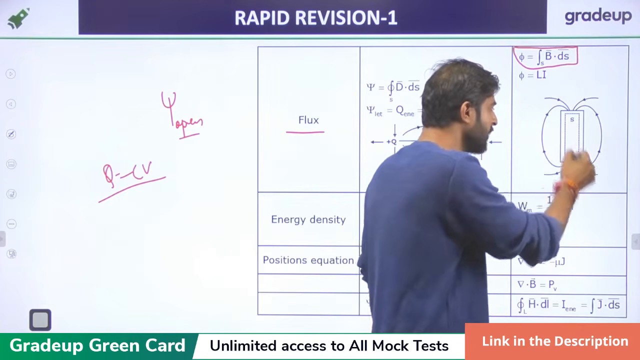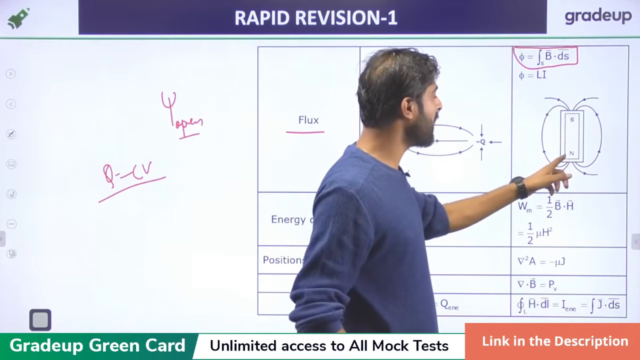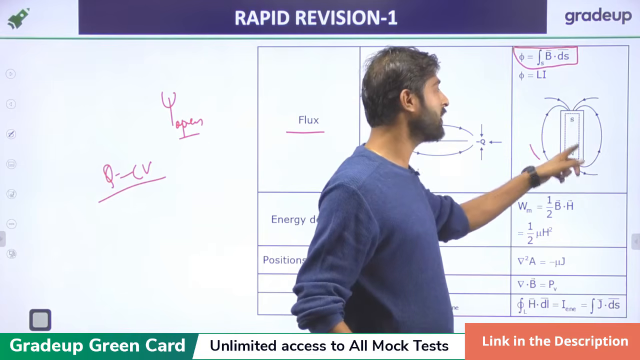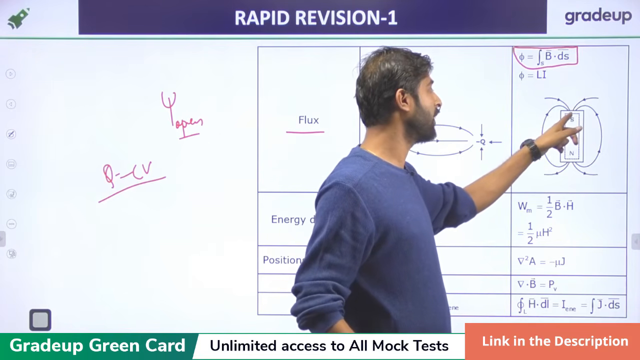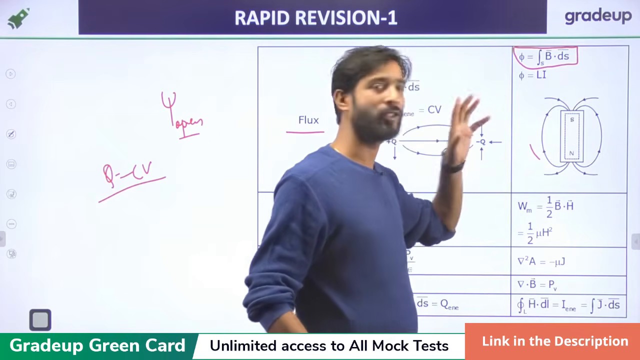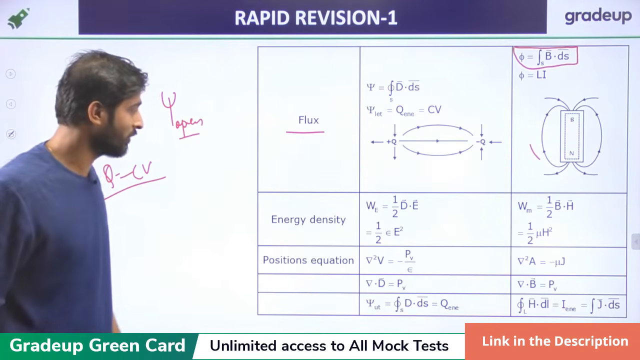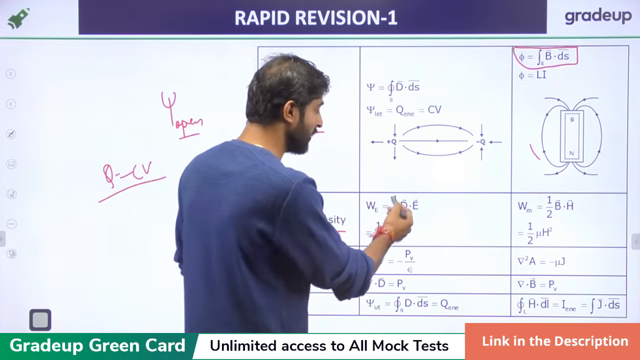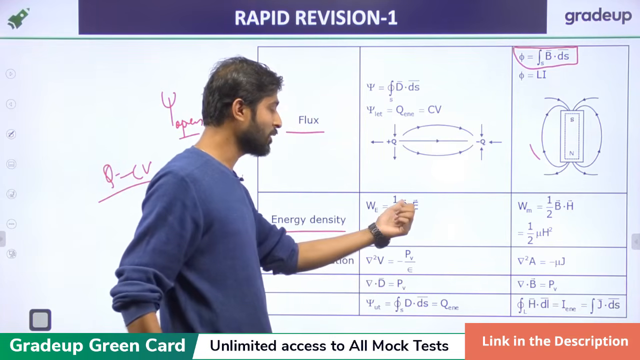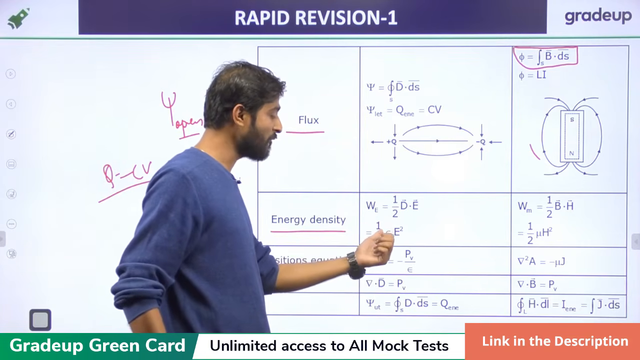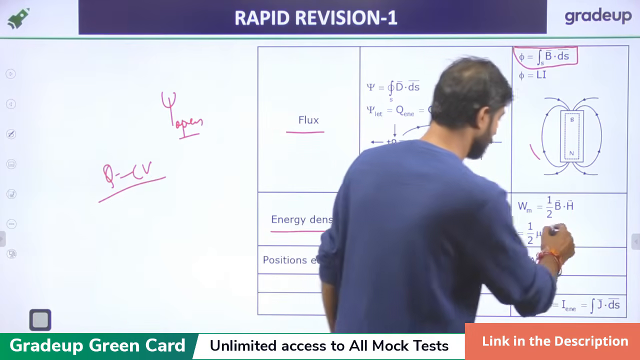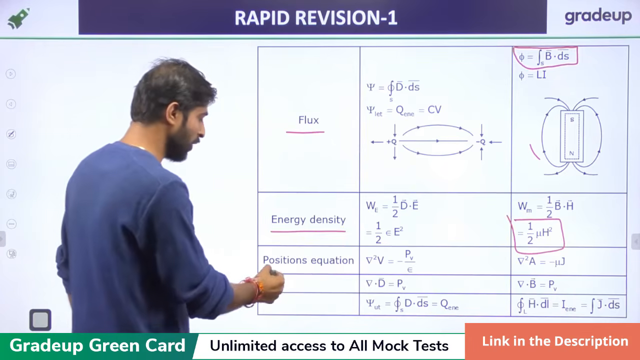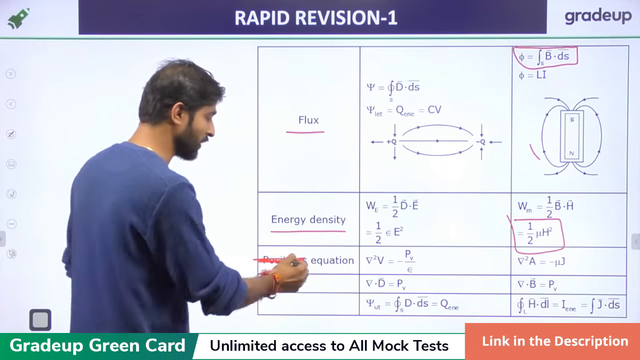Outside the magnet, the magnetic field goes from north to south, and inside the magnet, the magnetic field is from south to north. That is basically the direction of the field. Now energy density, or we can say the energy, is half D dot E. If we put D equal to epsilon E, then we get half epsilon E square, and half mu H square. Now that is the Poisson equation, not position equation.